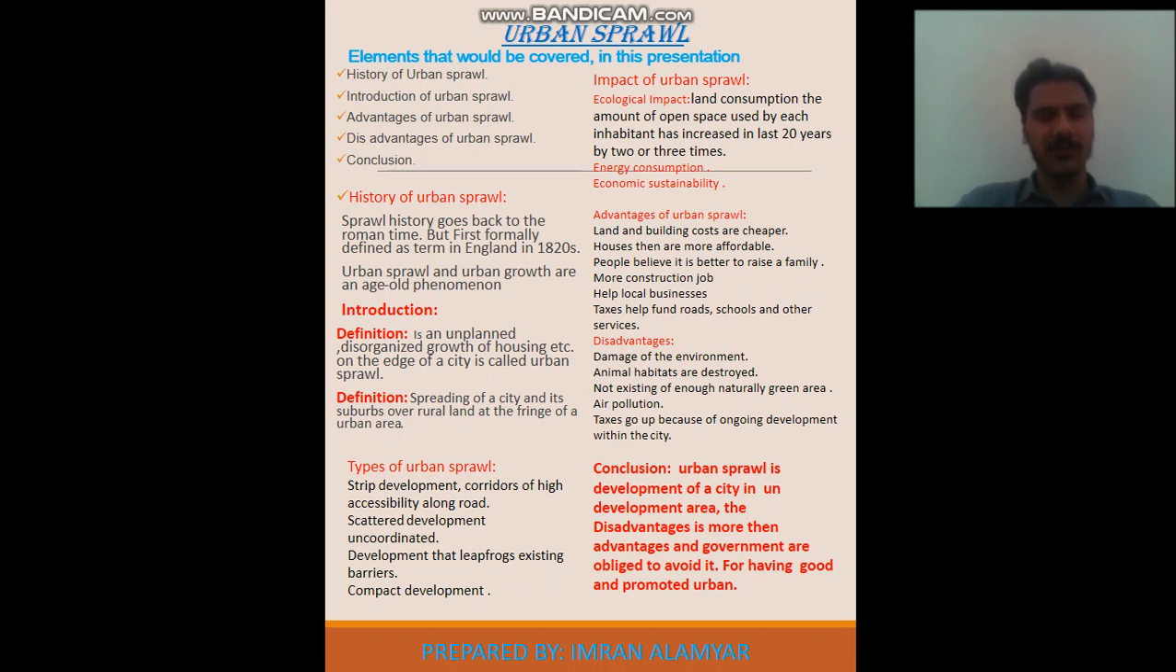So the types of urban sprawl: strip development, corridors of high accessibility along roads, static development, uncoordinated development that leads to existing barriers, and compact development.